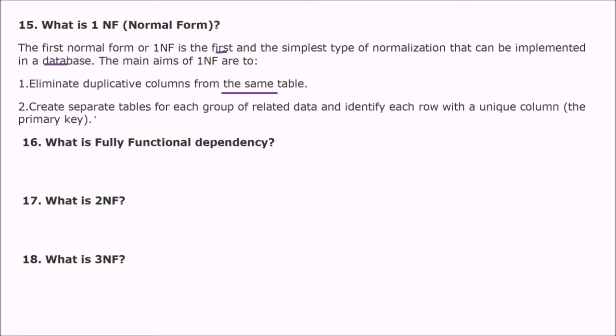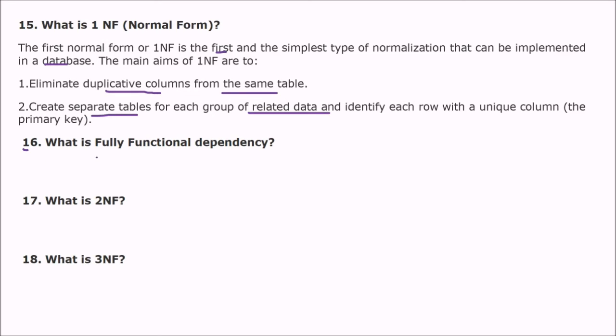Second is creating a separate table for each group of related data, and identifying each row with a unique column, that is a primary key. So the primary key uniquely identifies a tuple or a record or a row, then creating separate tables which are related, and then removing or eliminating the duplicate columns.